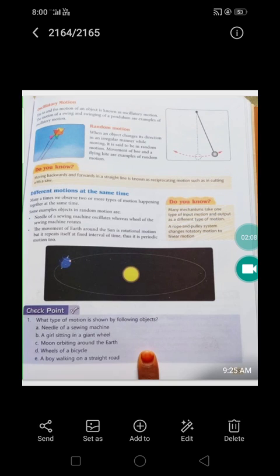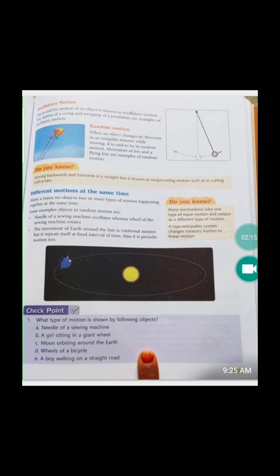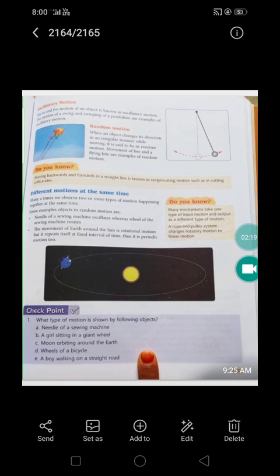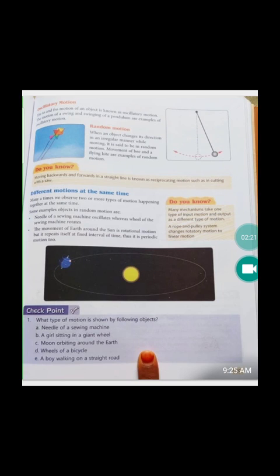In the case of a merry-go-round, children, which you see in Disneyland, if we consider the merry-go-round as a whole, then it shows rotational motion because it turns on an axle. But the outer part of the merry-go-round shows circular motion. So the merry-go-round has two types of motion at the same time: rotational motion and circular motion.